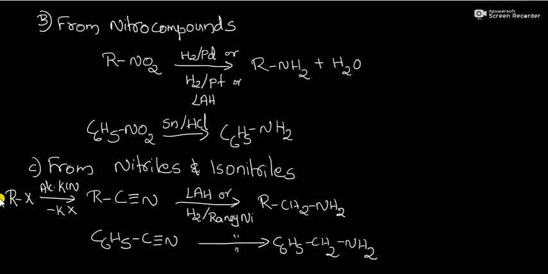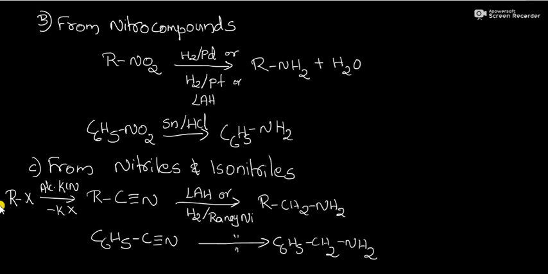So, how can you convert alkyl halides into amine? That is another reaction. The first reaction from alkyl halides we already discussed in the last slide. Here also we can say that from alkyl halides we can synthesize amine. First one, alkyl halides react with the alcoholic potassium cyanide.